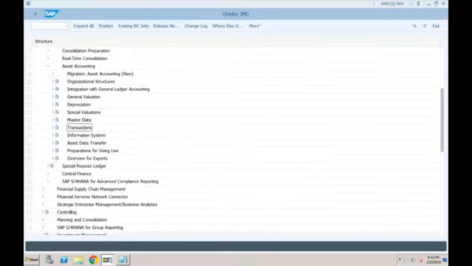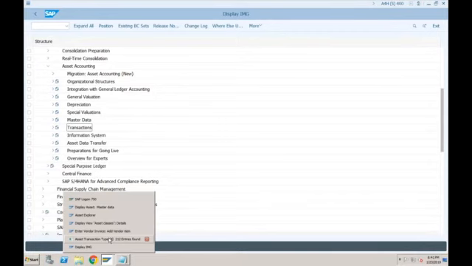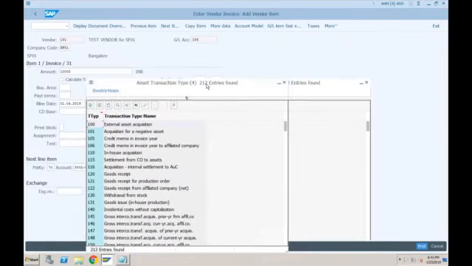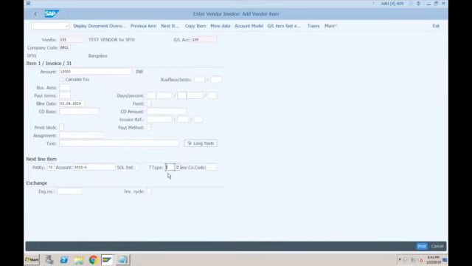But in SAP S/4HANA, we don't need that. Transaction type specific depreciation areas are not supported anymore in S/4HANA because SAP has provided a new transaction code which automatically allows you to do this in a simpler way.